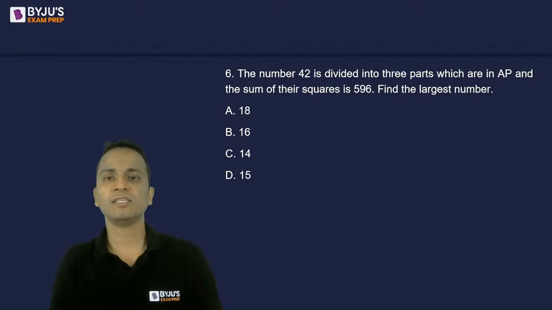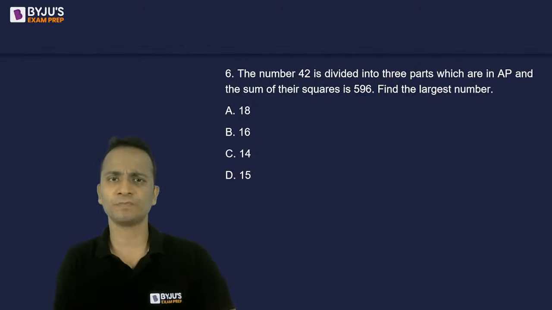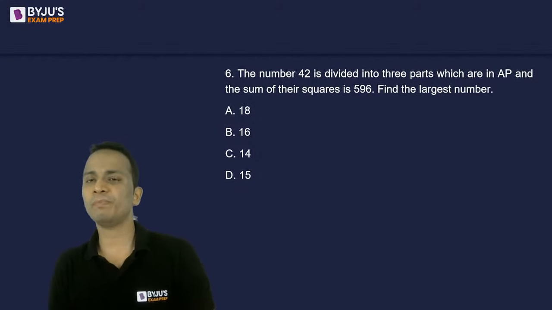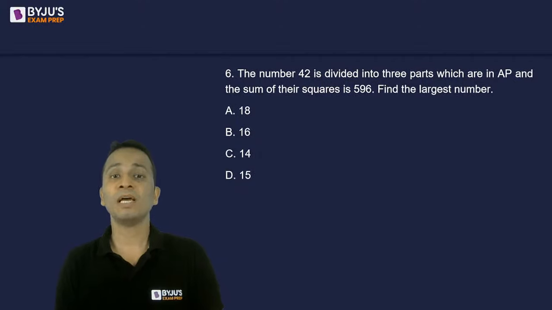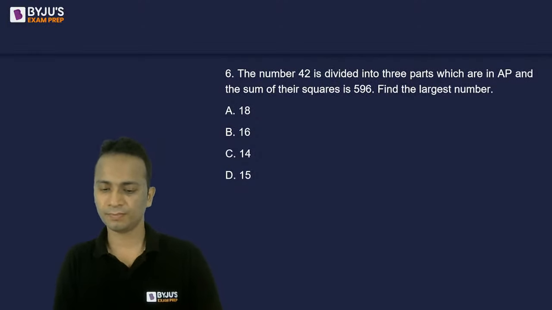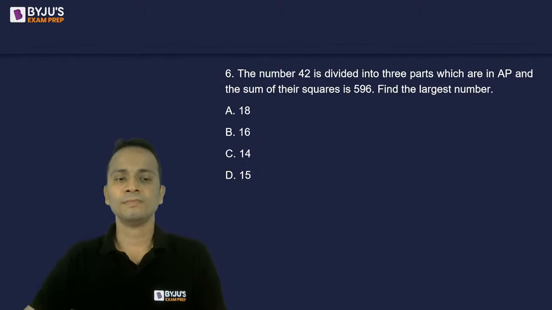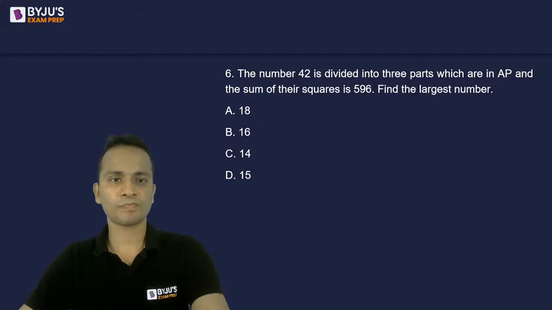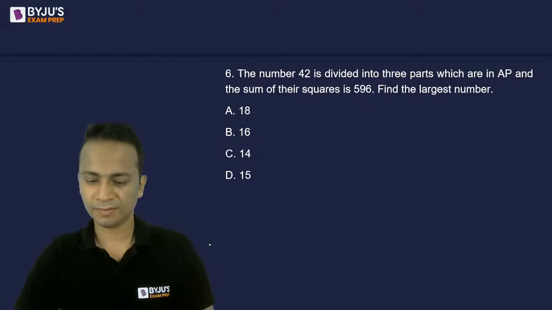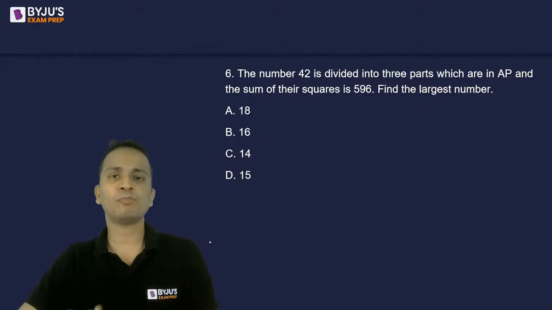Yes, Sonali, this was easy. Now this one is slightly tricky. Let's see which method are you going to use in this current question. The number 42 is divided in three parts, which are in arithmetic progression, and the sum of their squares is 596. Find the largest number. This one is not easy. It will take some time, depends upon the method that you are using.